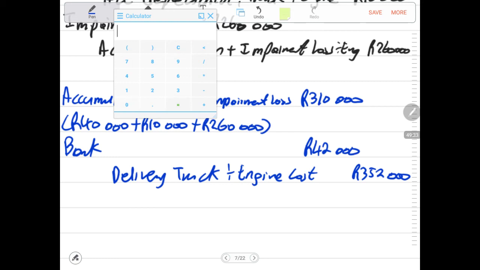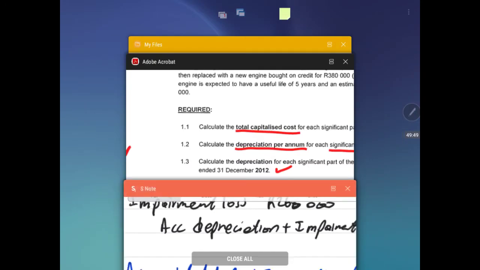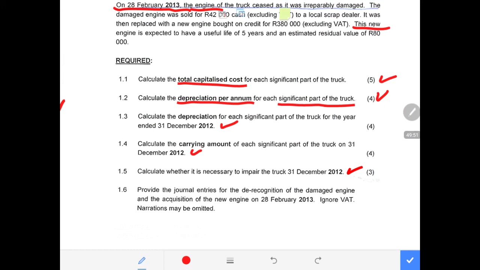Derecognition, guys, general entry is a giveaway. You must always make sure that you grab these marks. It might look or sound tricky when you don't get somebody who will explain it very well to you, but honestly these are just giveaway marks that you need to make sure that you collect as much as you can.